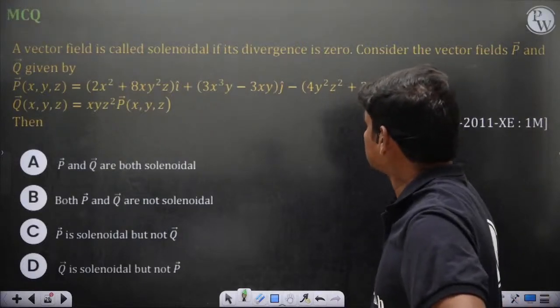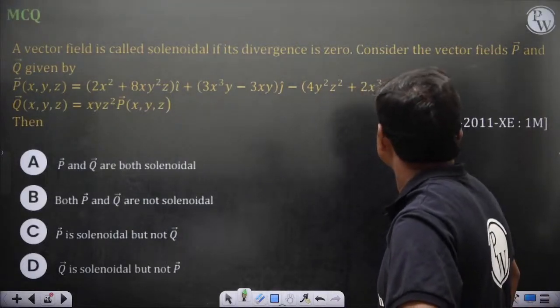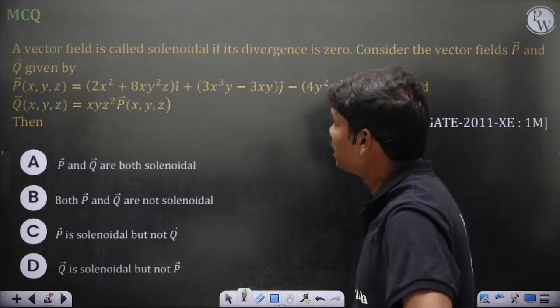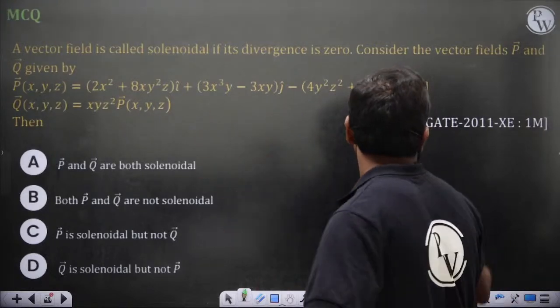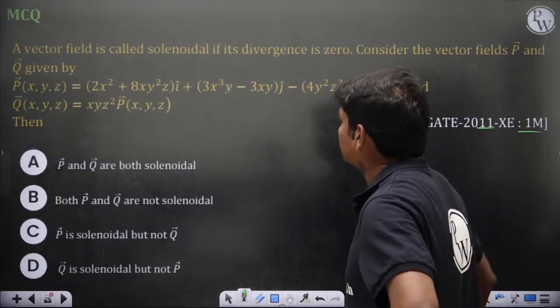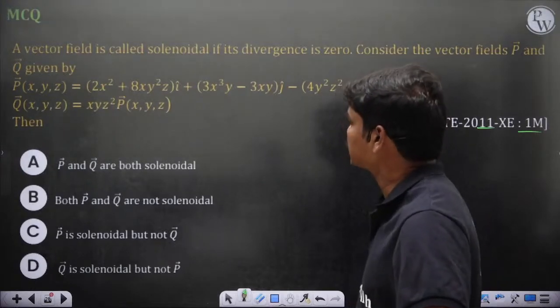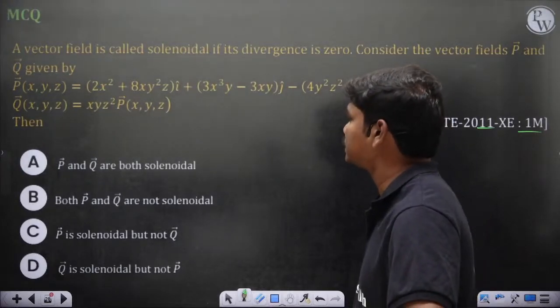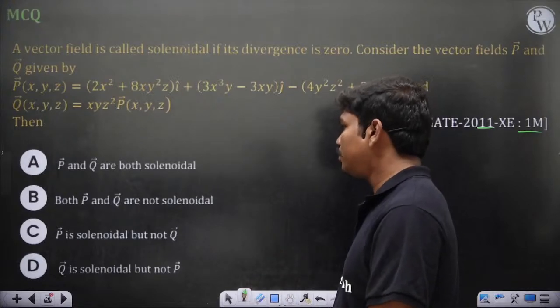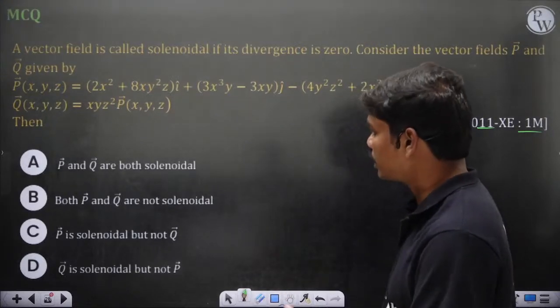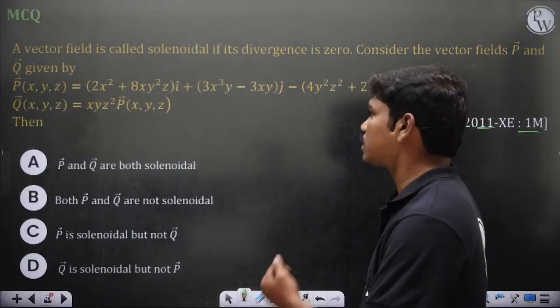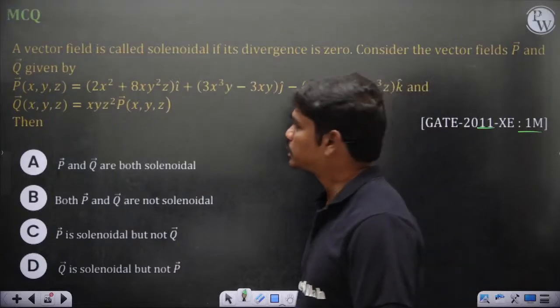So let's solve this. A vector field is called solenoidal if its divergence is 0. Good, happy. Consider the vector fields P and Q. So this is P and this is Q. 2011, 1 mark. Q is equal to xyz squared P bar of xyz. So P and Q are both solenoidal. P is solenoidal but not Q. Q is solenoidal but not P actually here. Okay. So first let's see.